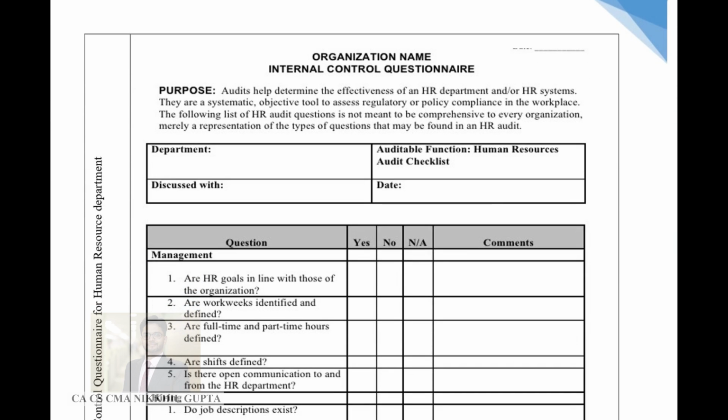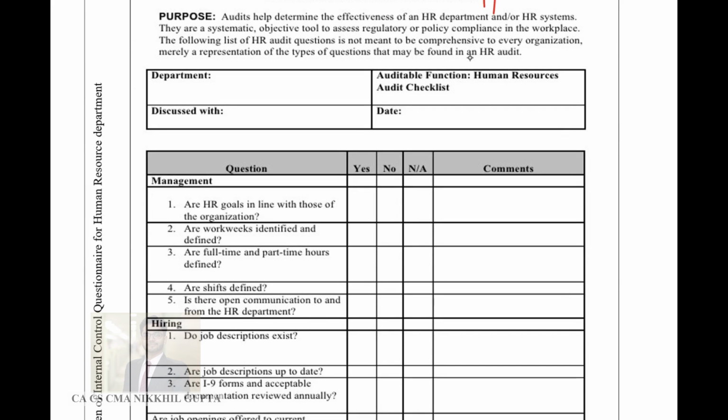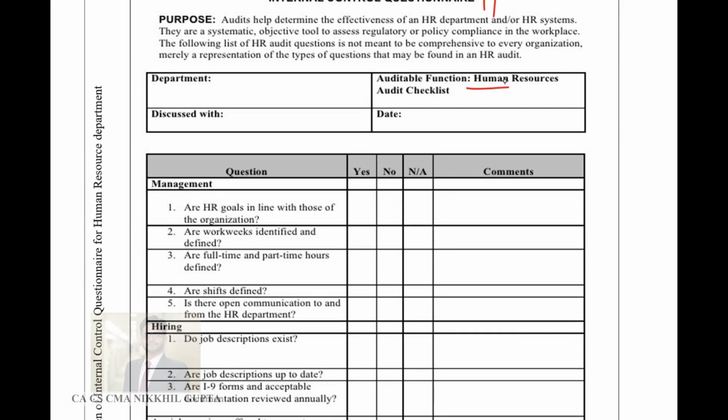So next is an example of an internal control questionnaire of another area. Now this time the area is the human resource function. The questions which you will ask the management are: are HR goals in line with those of the organization? Are the work weeks identified and defined? Are the full-time and part-time hours defined? Are the shifts defined? So these are certain questions which you will ask your HR department while checking the internal control system.